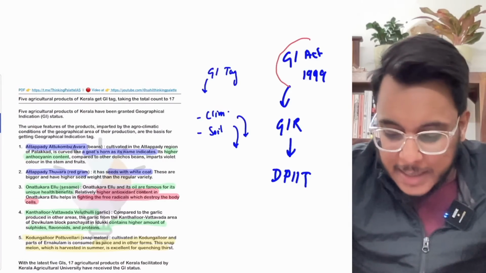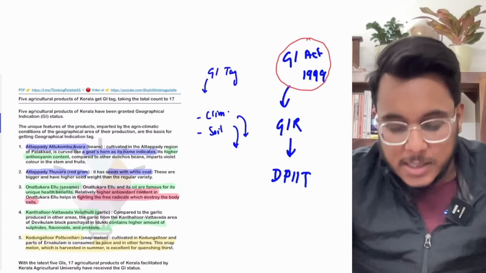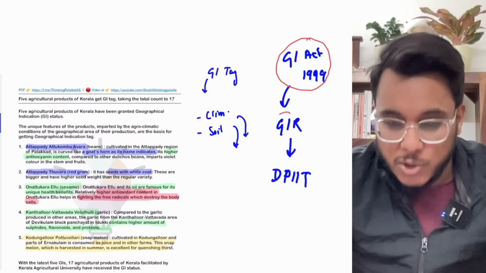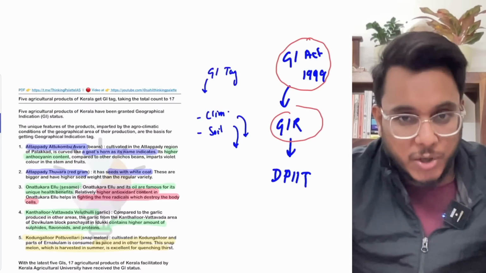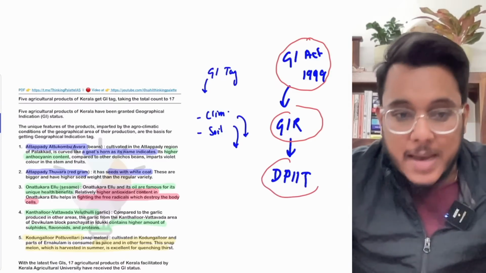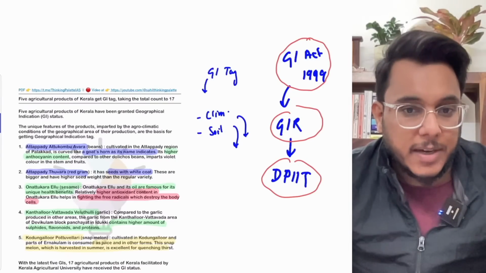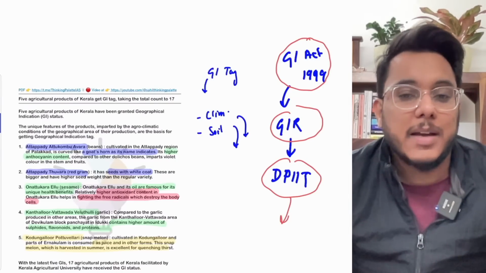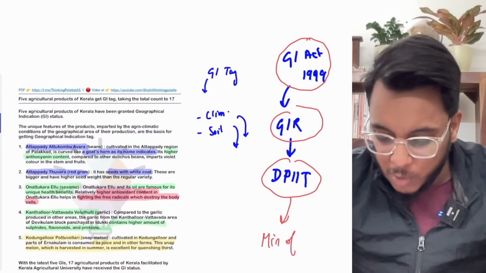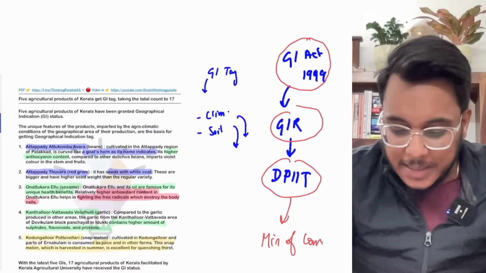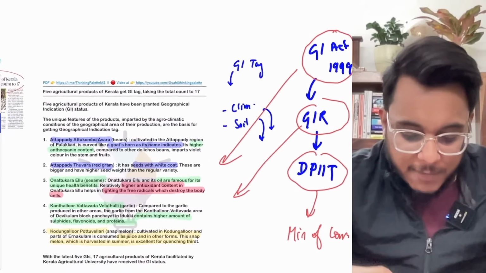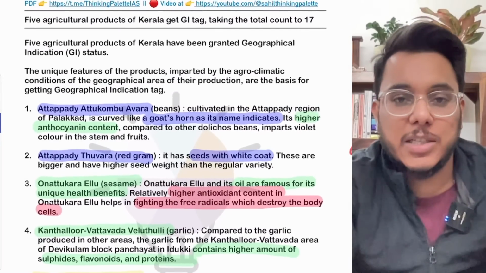So the Geographical Indication Act 1999 is a law. Under this law, we have the Geographical Indication Registry, GIR, and this registry is under the DPIIT, that is the Department of Industry, Promotion and Internal Trade, and this DPIIT is under the Ministry of Commerce. Okay, so basically GIR gives the GI tag under the GI Act. Now the 5 new crops from Kerala have got the GI tag.